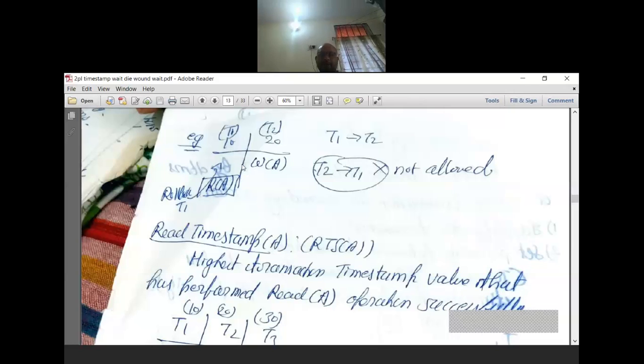Now you can see that I said that from lower to higher timestamp we can go. That means we can go from T1 to T2. But here what is happening? After write, a read is performed, that means from write we are going towards the read, and this timestamp is less. So we cannot go from T2 to T1. This is not valid. So in this case, T1 has to be rolled back.